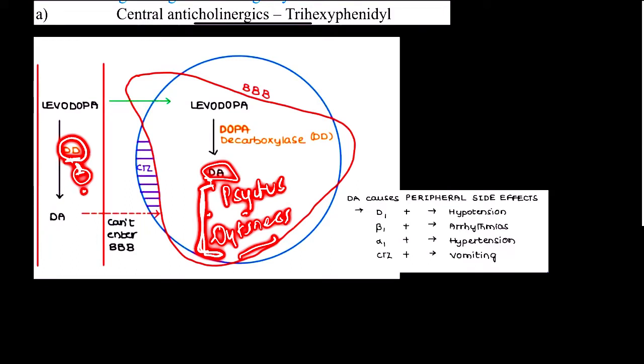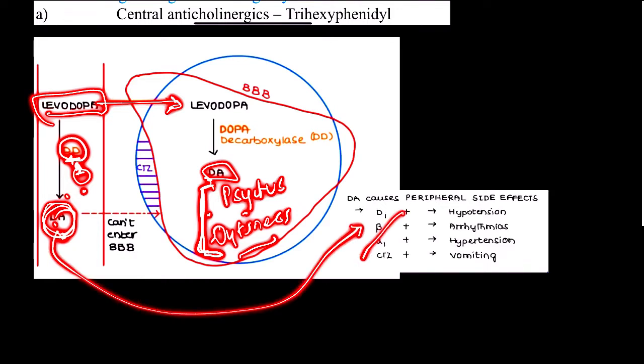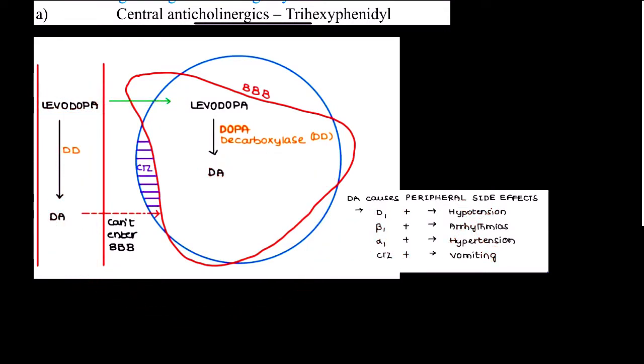Because carbidopa and benserazide are simply helping levodopa to enter inside the brain without letting peripheral dopamine be formed, right? If it will not be formed, these symptoms, these side effects, will not be seen. But there can be an increase in dopamine inside the brain, and if there will be an increase in dopamine inside the brain, there can be psychosis, there can be dyskinesia also. So this is what it is.